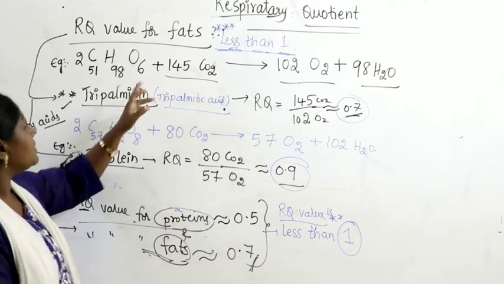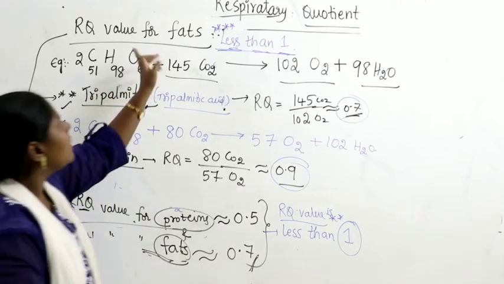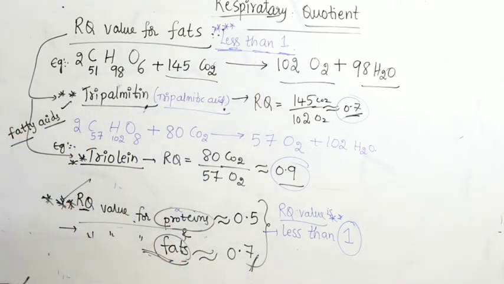So in both cases, tripalmitin and triolin are fatty acids. For fatty acids the RQ value will always be less than 1, very important. Now let us talk about other types of plants.